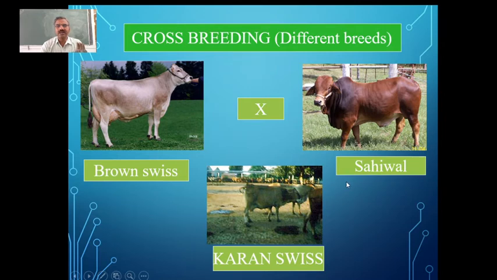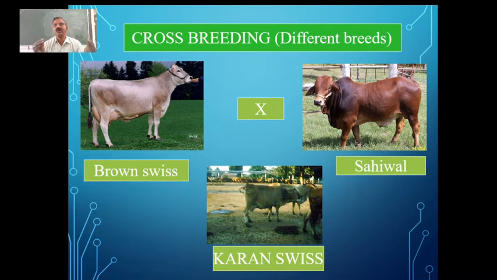Then you can see here we are having two different breeds which are going to be used to get the young one with a new breed. In this, we are using the superior female from Brown Swiss and the superior male from Sahiwal breed.